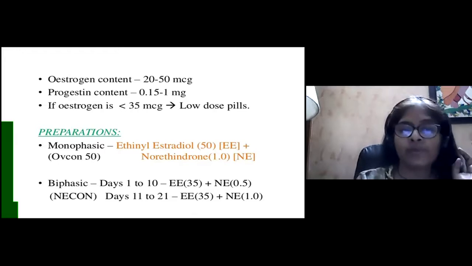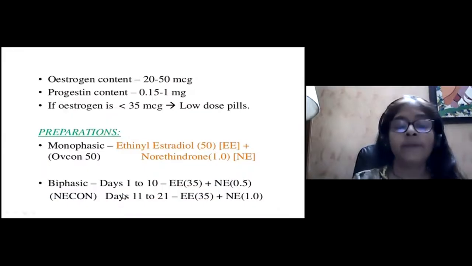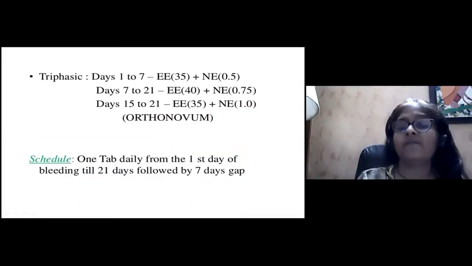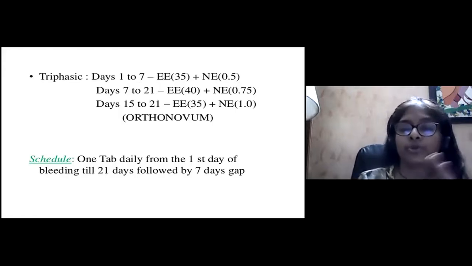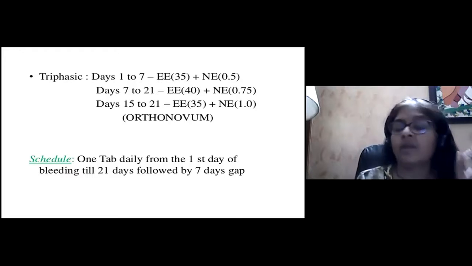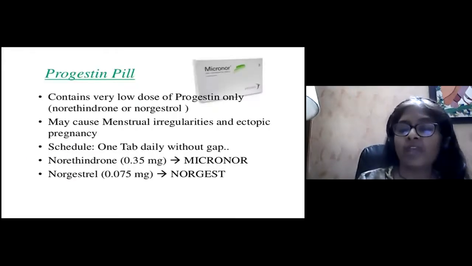So if we talk about the monophasic pills, which contain ethinyl estradiol and norethindrone, then the biphasic pills, then the triphasic, wherein there is a slight increase in estrogen in the middle phase and progesterone goes on successively increasing. One tablet has to be taken from day 2 of bleeding for about 21 days, followed by a 7-day gap. Now the progesterone only pills, we have to take 1 tablet daily without gap.